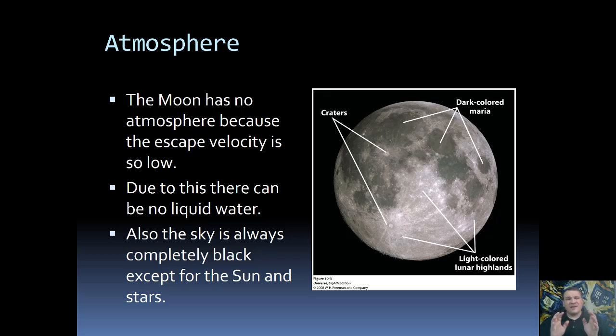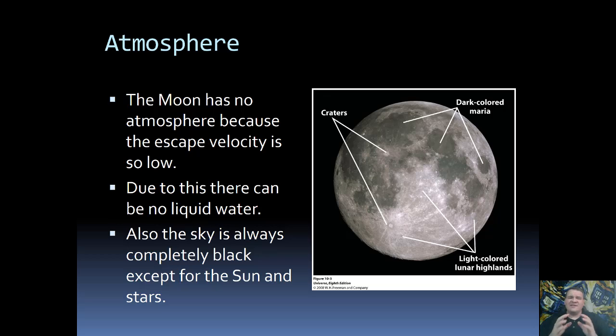However, although technically there is some gas around the moon, specifically more than what we find in between the planets, it is so thin that it would be considered a good vacuum on the Earth. Now, a vacuum is a region of space with no matter in it. So something that would be considered a vacuum on the Earth, I would consider no atmosphere. So for the intents and purposes of this class, the moon has no atmosphere.